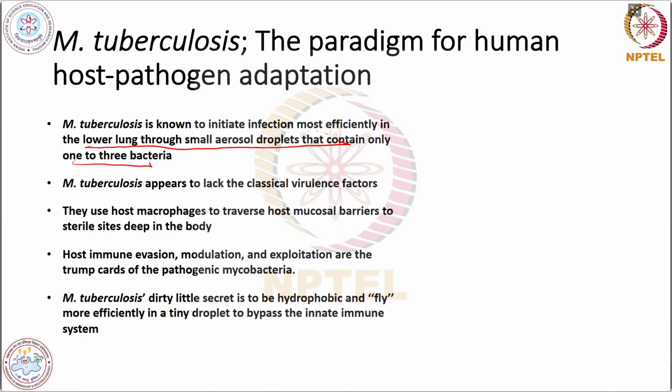Mycobacterium tuberculosis appears to lack the classical virulence factors, like the many types of virulence factors we studied in our previous lectures. It lacks any specific virulence factor, and it uses the host macrophages to traverse host mucosal barriers to sterile sites deep in the body. Host immune evasion, modulation, and exploitation are the trump cards of the pathogenic Mycobacterium. They can completely evade or modulate the human host immune system.